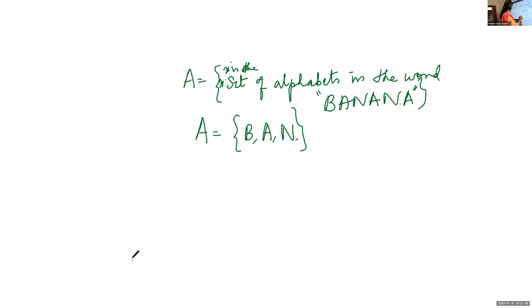If we write like this also, it is correct: B, A, N, A, N, A. But we will not repeat the element again and again. If repetition occurs, we will write the element only once. Is it okay? Is it clear, children?